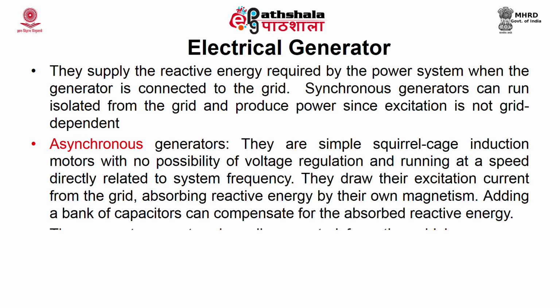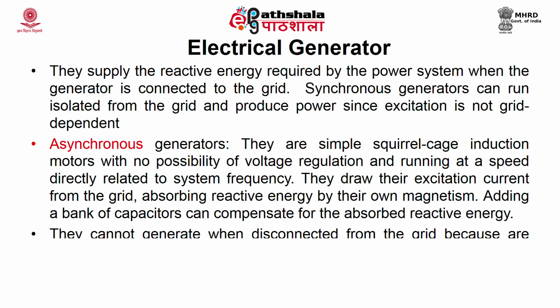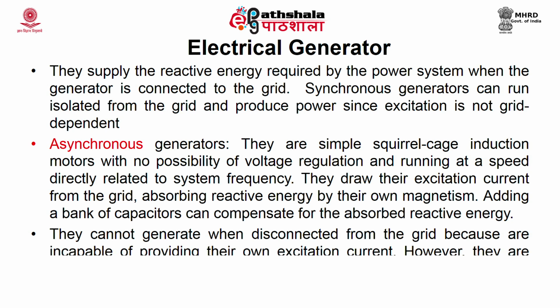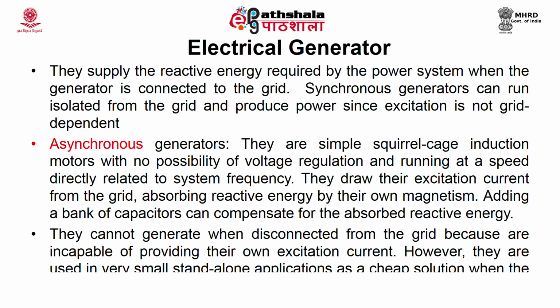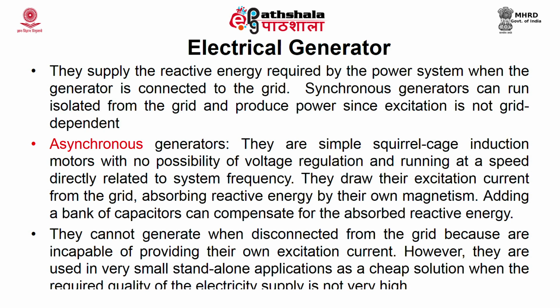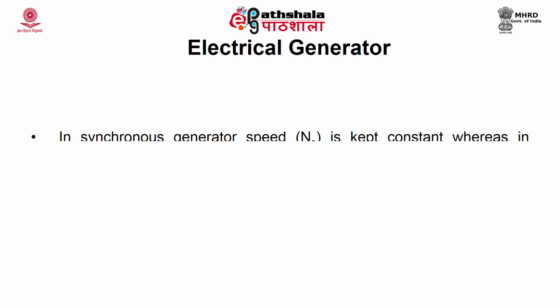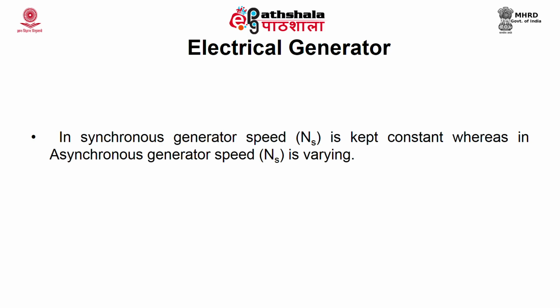They cannot generate when disconnected from the grid, that means they are dependent on the grid because they are incapable of providing their own excitation current. However, they are used in very small standalone applications as a cheap solution when the required quality of electricity supply is not very high. In a synchronous generator, speed is kept constant, whereas in an asynchronous generator, the speed is varying.